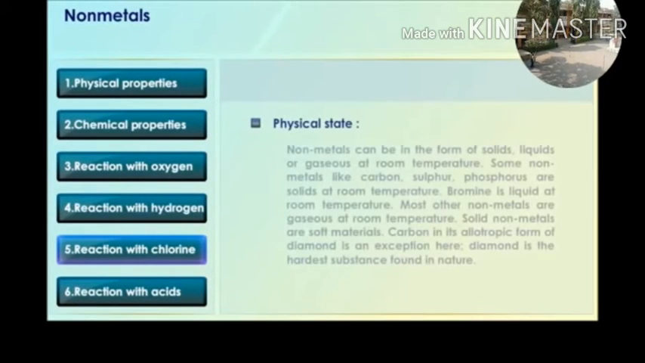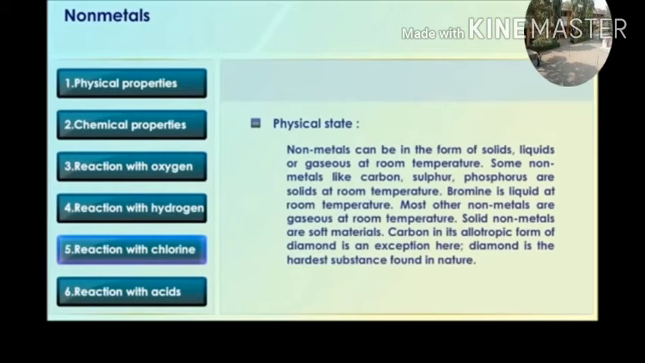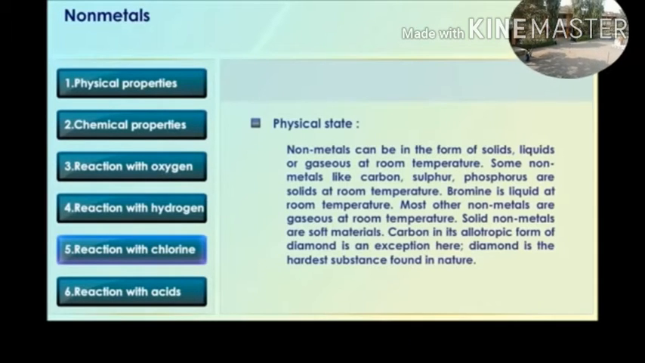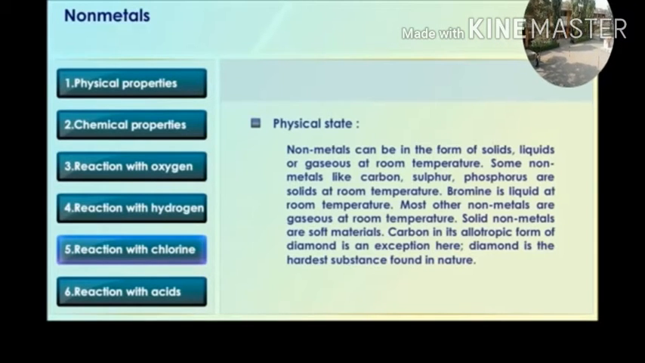Physical state. Nonmetals can be in the form of solid, liquid or gases at room temperature. Some nonmetals like carbon, sulfur, phosphorus are solid at room temperature. Bromine is liquid at room temperature. Most other nonmetals are gases at room temperature.